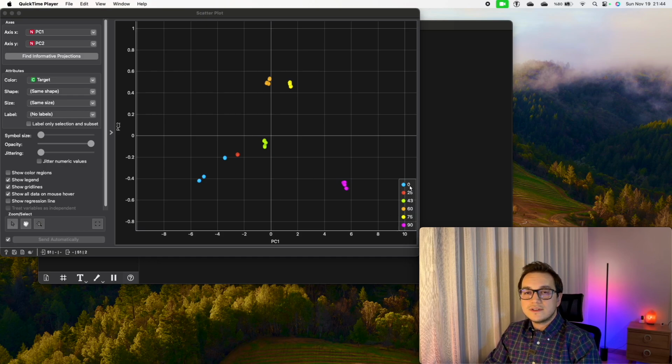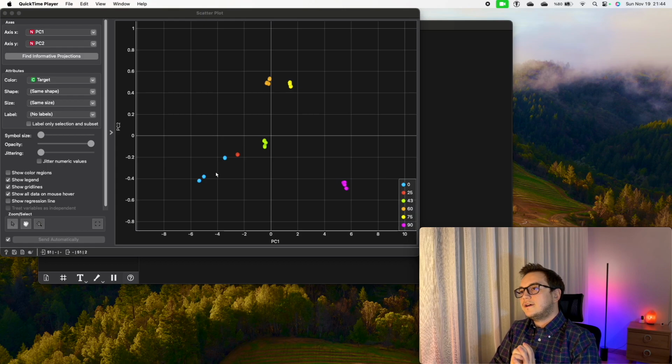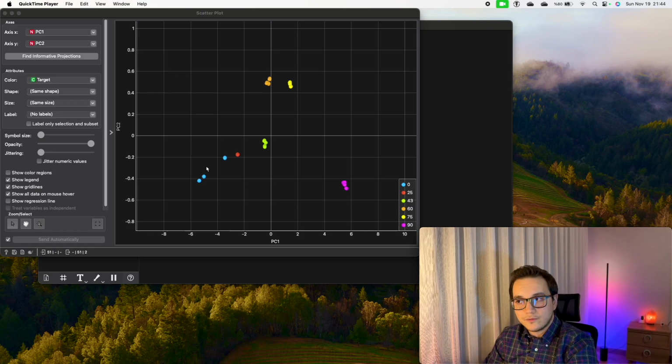But for 0 samples, we used 3 different desiccators. So this is the reason for the scattering that you can see in here. This could be the reason of that high difference when compared with others.